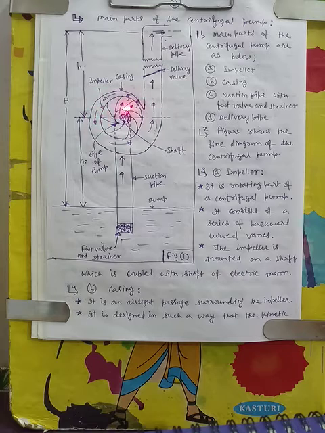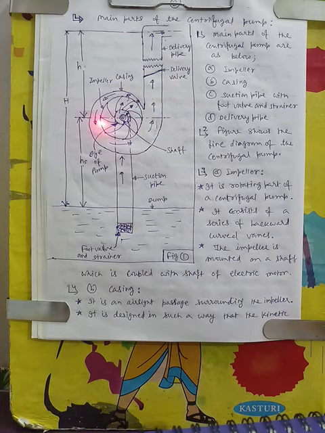As the impeller rotates, at the back side of the impeller, where the suction pipe is connected, which is the inlet of the pump, a negative pressure is created. The design of the impeller is such that when it starts rotating, a negative pressure is created at the inlet end of the pump, where the suction pipe is connected.